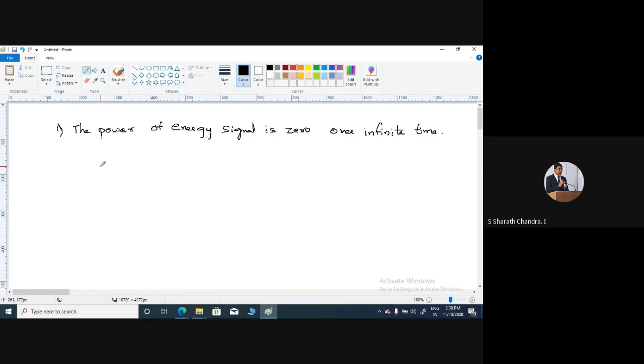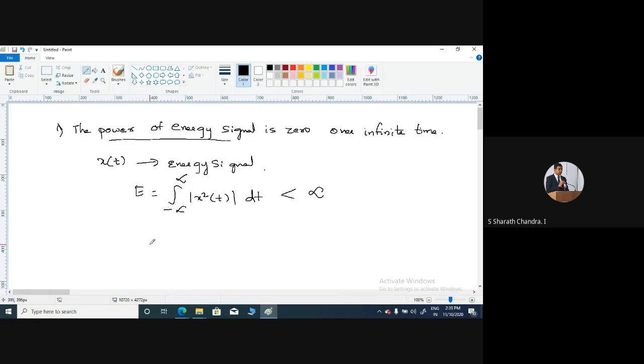I would like to calculate the power of the energy signal and show that it is zero. Let x of t be an energy signal, and that is nothing but E, the energy of this particular signal, the integral from minus infinity to infinity of modulus of x square of t dt, will be finite. This is finite. That means it is less than infinity.